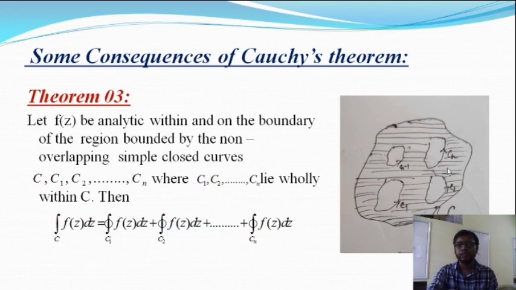C1, C2 up to Cn all lie in the curve C. Then the closed integration over C of f(z) dz is equal to the closed integration over C1 of f(z) dz plus the closed integration over C2 of f(z) dz, and so on up to the closed integration over Cn of f(z) dz. Okay, this is the third theorem.